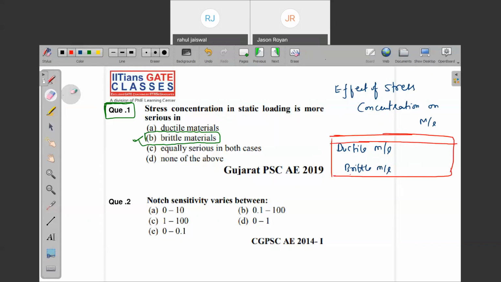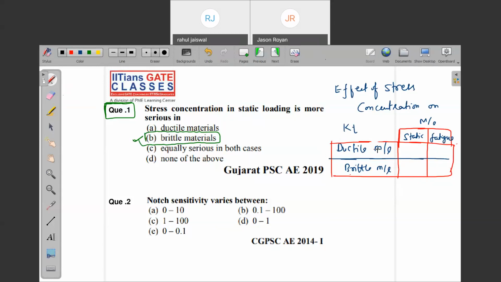Now, let me take two sections. Let me call the first one static load and the second fatigue load. When I consider a static loading condition, should I consider the KT value?